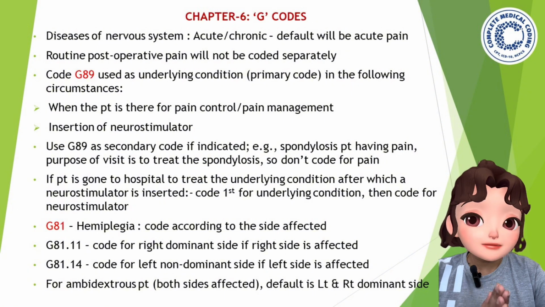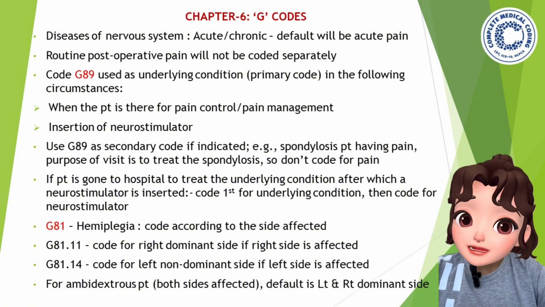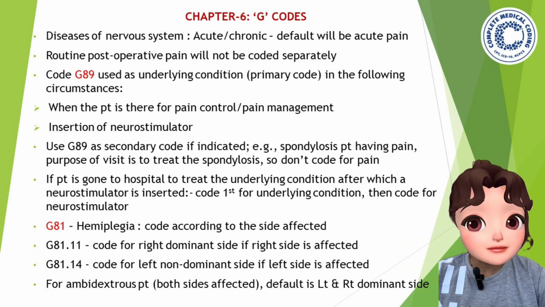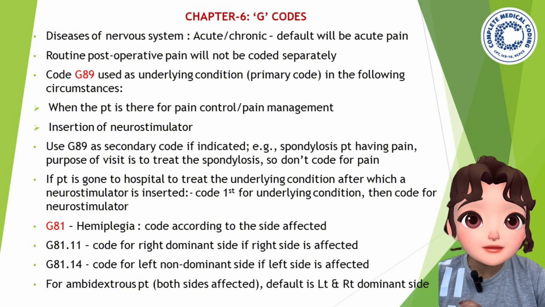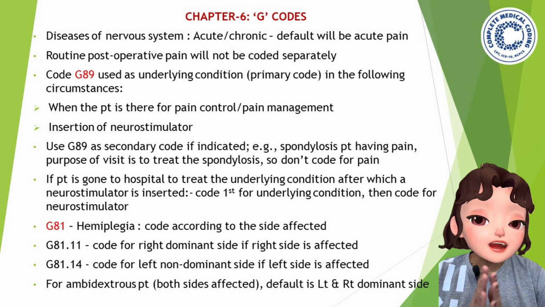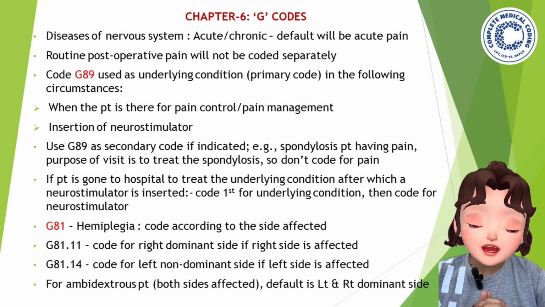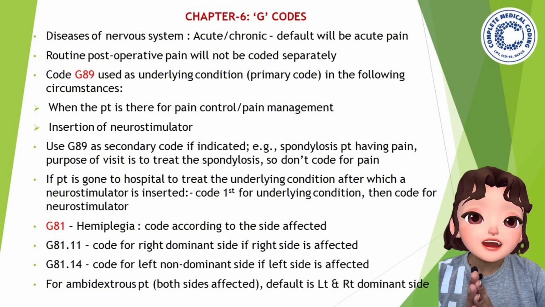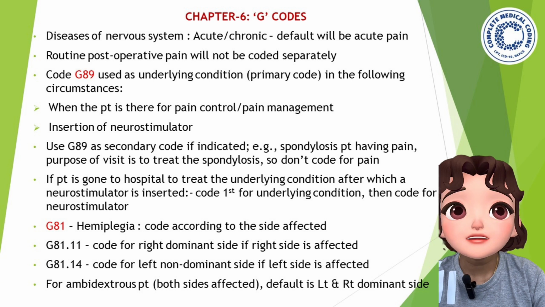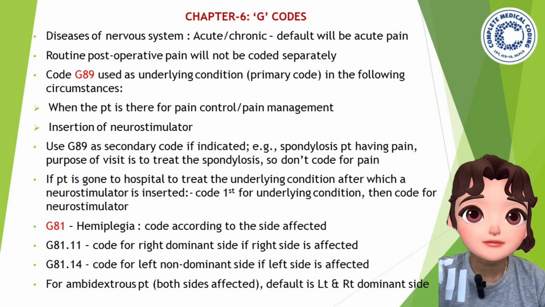There are left and right sides, dominant and non-dominant. If the right side is affected, you have to code it as the right dominant side. But if the left side is affected, you code it as the left non-dominant side. For an ambidextrous patient, if both sides are affected, you code both left and right as dominant side. So these are a few important guidelines from the G codes. Let's move to the next code.